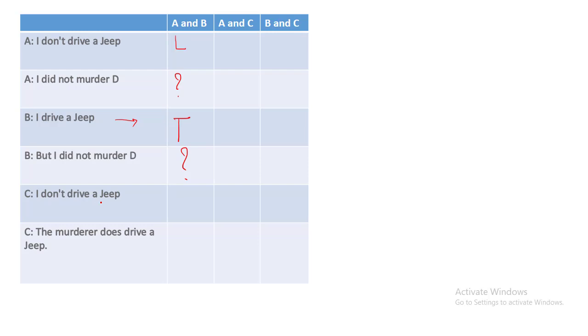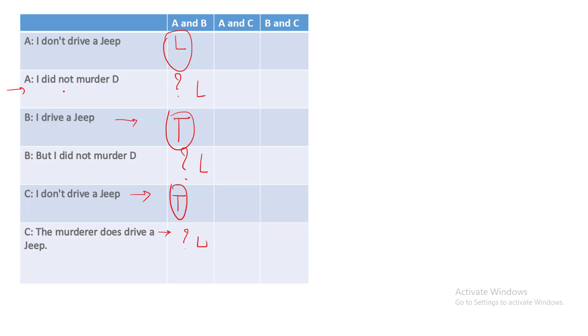C says, I don't drive a jeep. We know only A and B drive a jeep. So this statement is a true statement. C says the murderer drives a jeep. Again, we don't know who is the murderer, so we are not able to predict anything. Now, what we know is that out of these six statements, two are true statements and four are lie statements. And we got our true statements. So the remaining statements have to be lie statements. Now let's try to check whether they are consistent or not. If this statement is a lie statement, we need to find who is the murderer. If A says I did not murder D, and this statement is a lie.